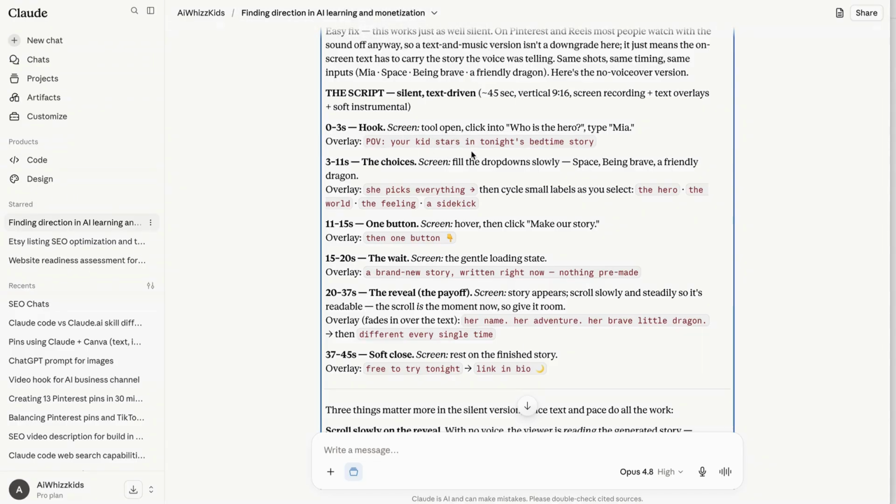So they want me to basically, who is the hero? Type in Mia, and this is what the overlay will be. I'll do this in Canva, and it looks like I will fill the drop-down with being brave, space, and a friendly dragon, and then overlay with that. Hit run, and overlay. Gently scroll down, gently loading state, and the review.